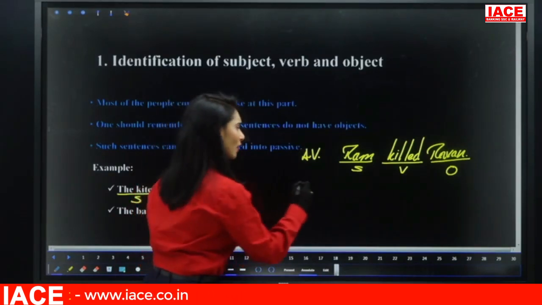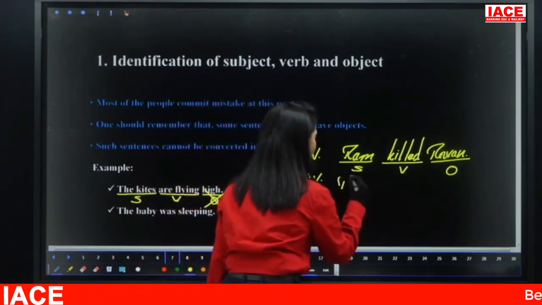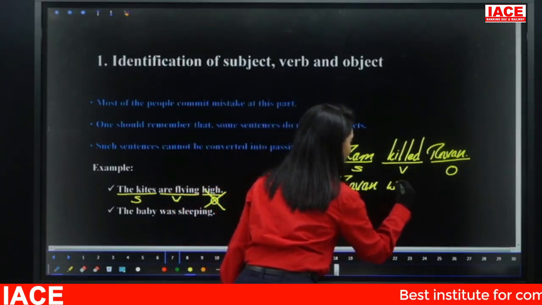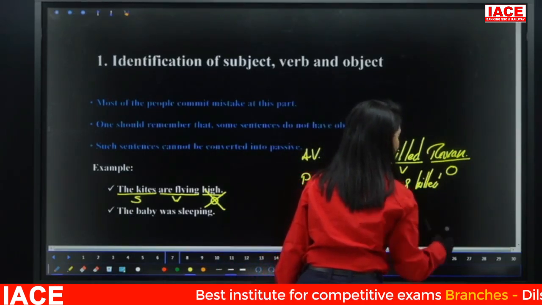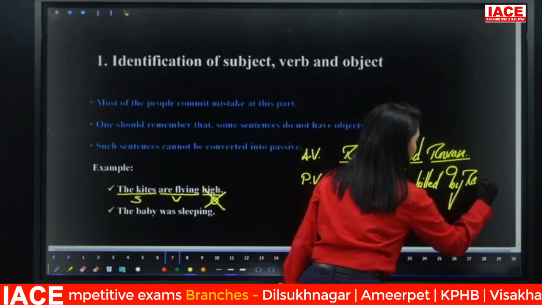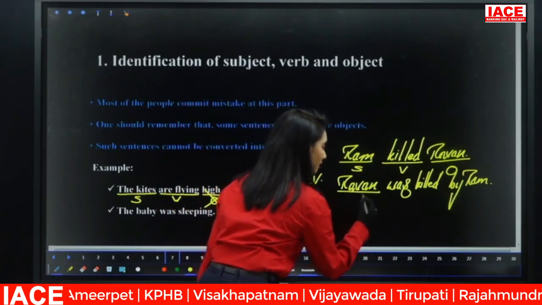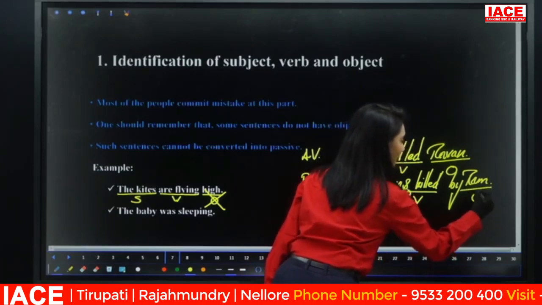Now, what is the passive voice of this? Well-known example, so you can answer very well. That is, Ravan was killed by Ram. Exactly. Now, what is the subject here? Ravan. Verb, was killed. Object, Ram.